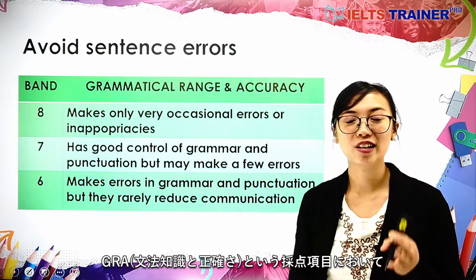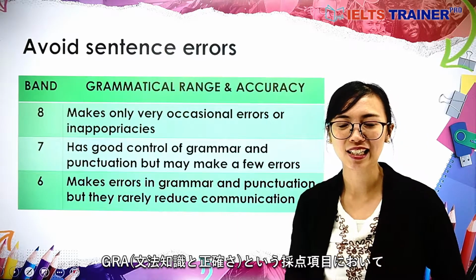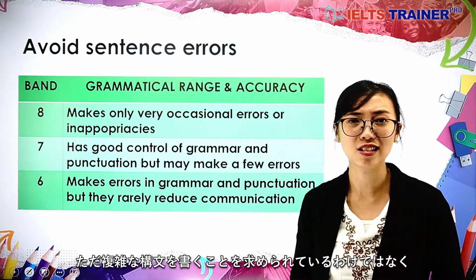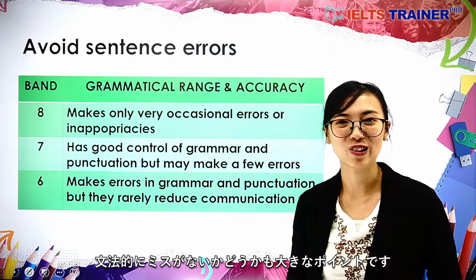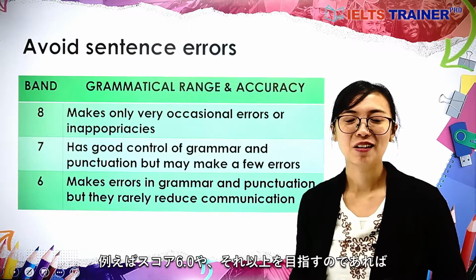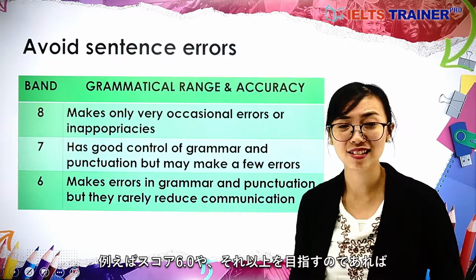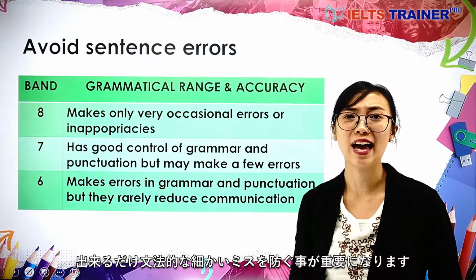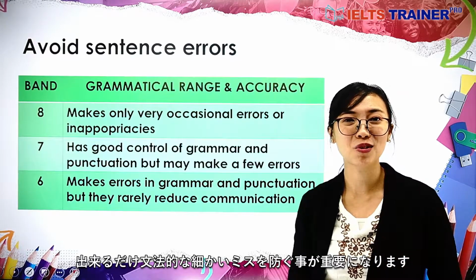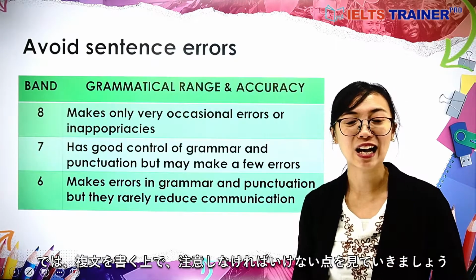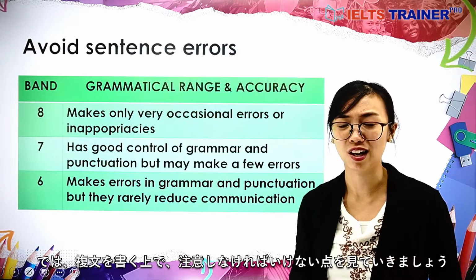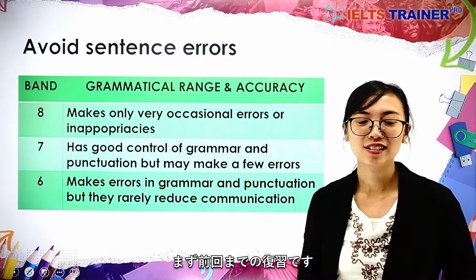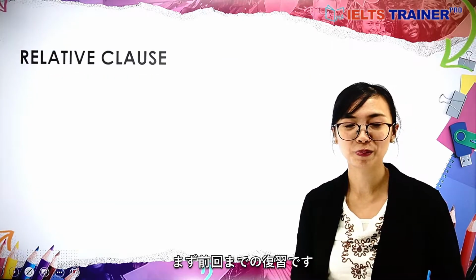Now, under the band descriptor GRA, it is not only suggested that we write complex sentences, but also avoid errors. Although minor errors may not affect you if you aim for a band 6, aiming higher than that will require a good control of grammar and punctuation with very minimal errors. So let's find out the general ways of writing relative clauses in order to avoid errors in writing the complex sentence. So first, let's review.